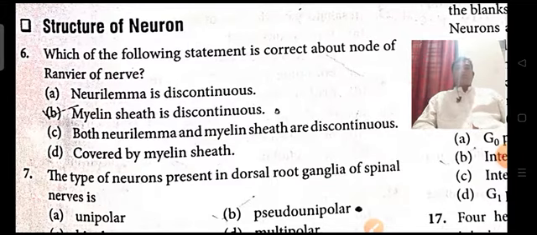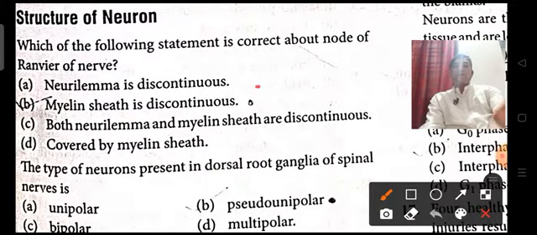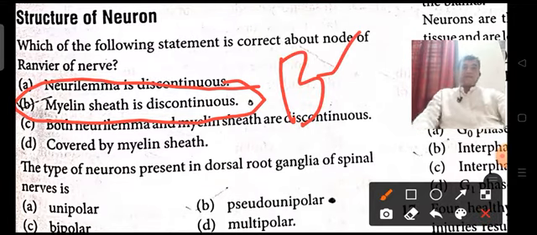Generally, a node of Ranvier is a myelin sheath discontinuation that forms a node. So the answer is that the myelin sheath in the nerve cell is a discontinuous one. Option B is the right one.